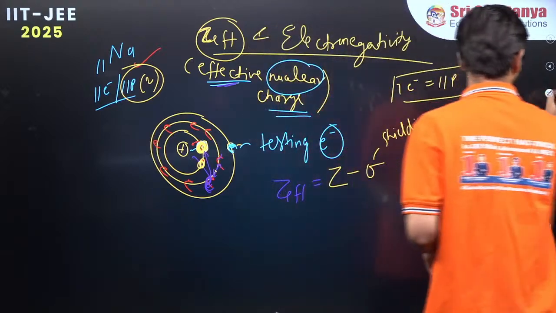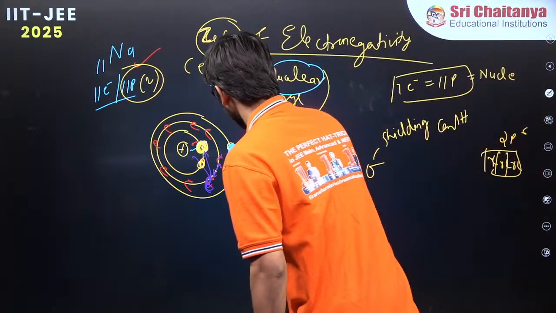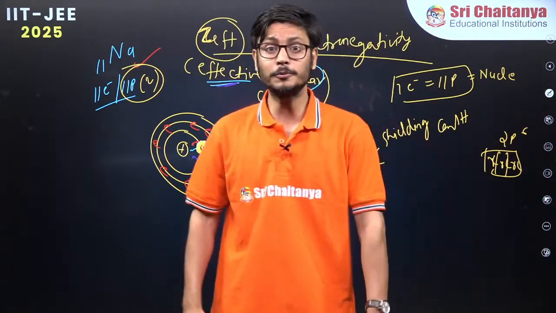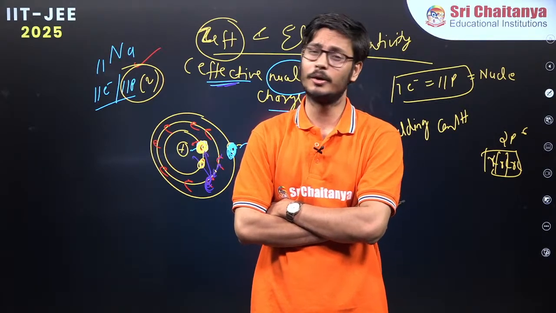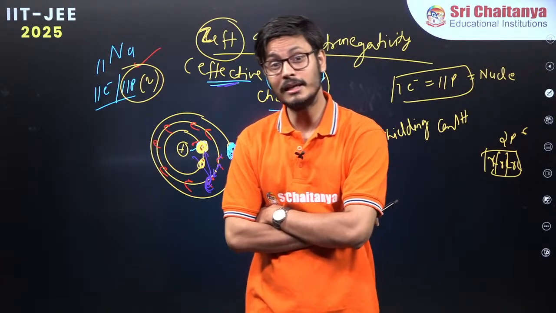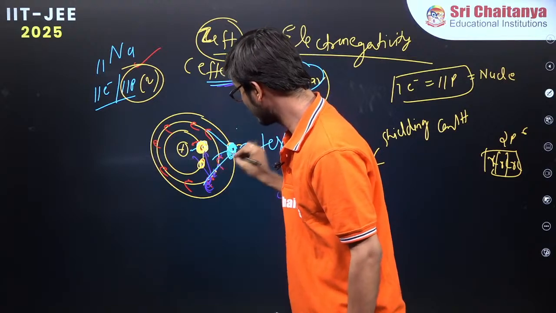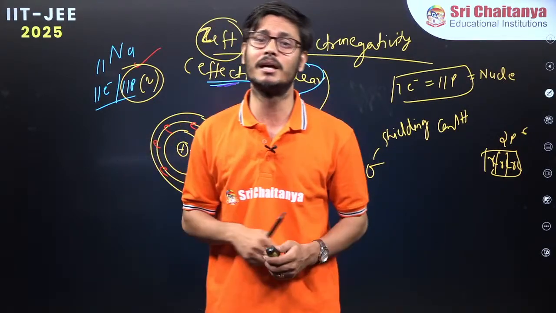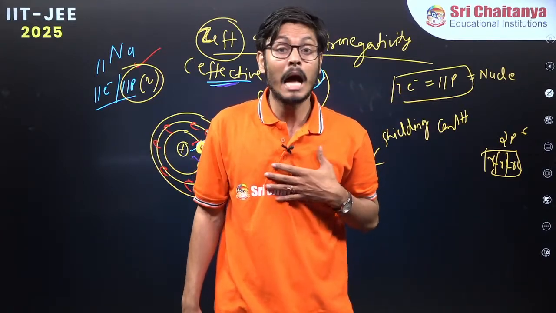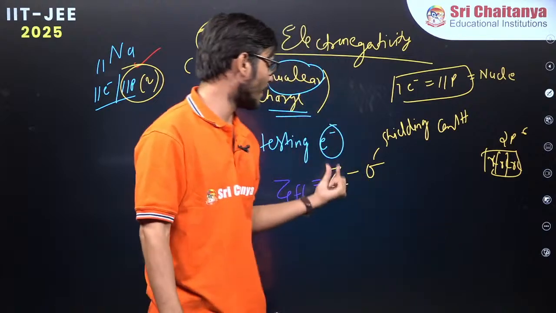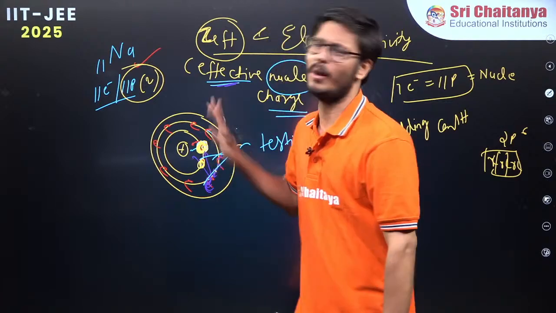Now, let us say we are having this particular electron, this blue one. I'm going to ask this electron, hey bhaiya, how much are you experiencing? He says, sir, don't ask, my life is in tragedy. I'm not feeling any good. Sir, you see, these many electrons are inside, these 8 electrons and 2 electrons. Every electron is repelling me, sir. Every electron is putting repulsion. So I'm not able to experience all the plus, which is the atomic number. I want to experience all the plus, but I'm not able to because they are putting the repulsions.